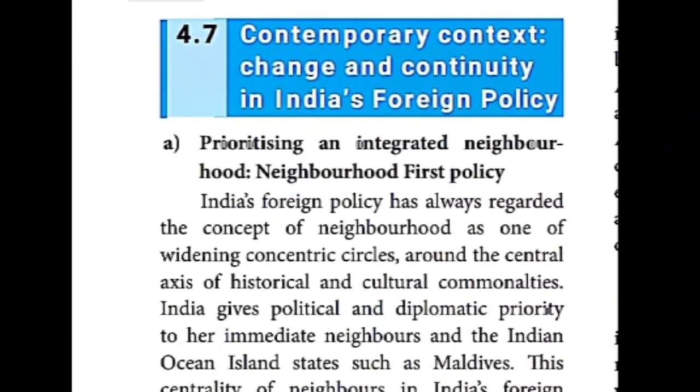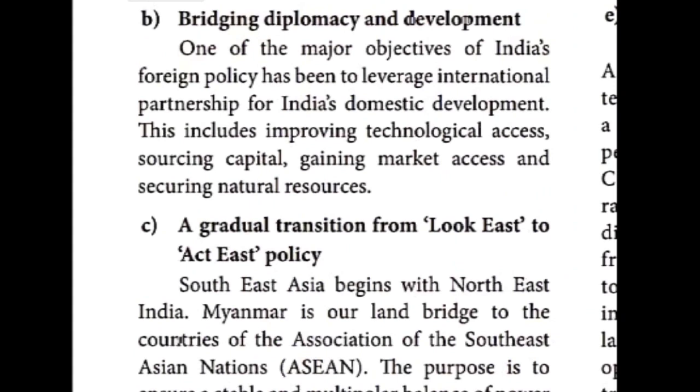Okay, children, the next one is B: bridging diplomacy and development. In that para, the main aim of foreign policy is to get international partnership for India's domestic development.